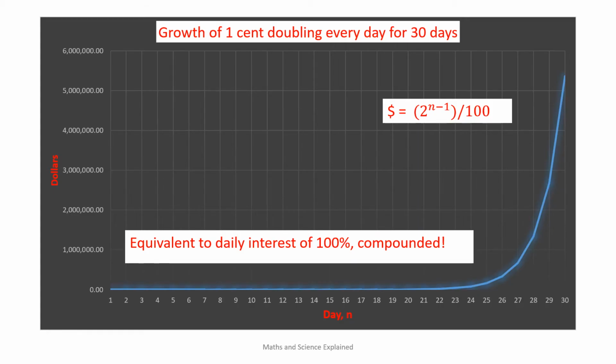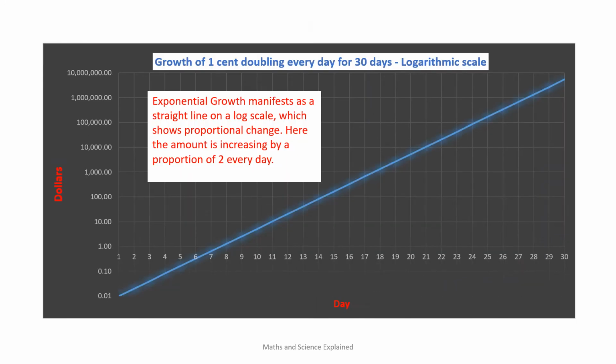This graph illustrates how the value appears to take off from day 25 onwards. However, graphs with a linear scale for value are deceptive, as it seems nothing is happening in the early days. Have a look at the same plot, but on a logarithmic scale. A log scale shows proportional changes, not linear ones. The data exhibit a straight line, which indicates that the value increases by the same proportion each day, i.e. by a factor of 2 in this case.